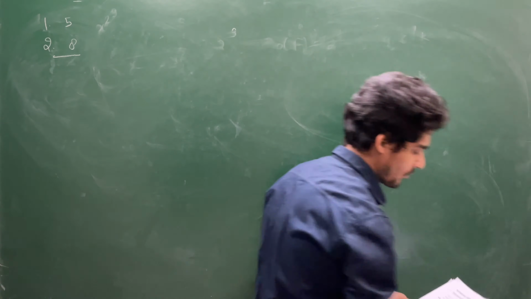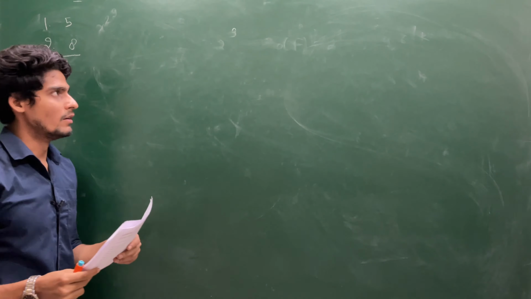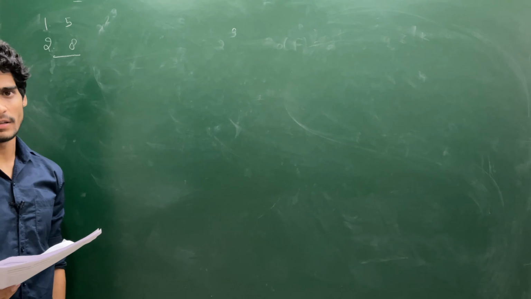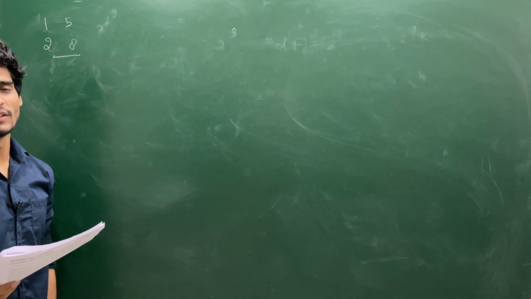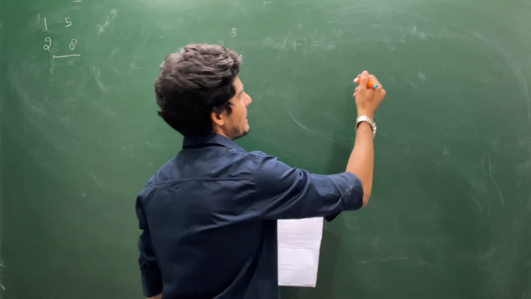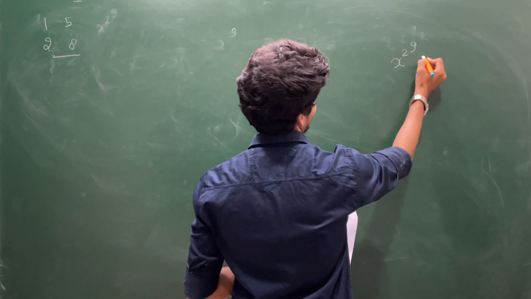One thing I have left for you here, that is I have not discarded the case that there will be only two elements. There will be only two elements in common, 0 and 1. I have taken the answer 2 power 3. So can you give me any other solution of this equation?